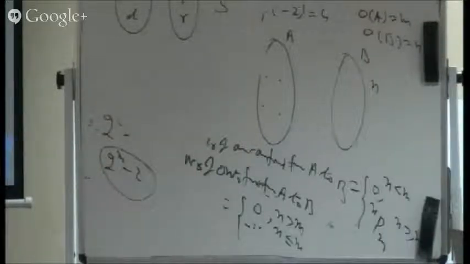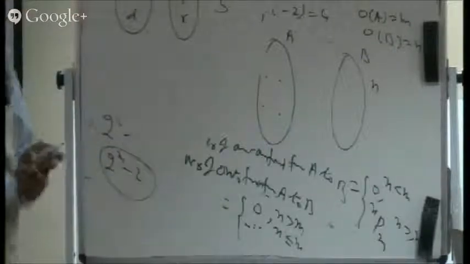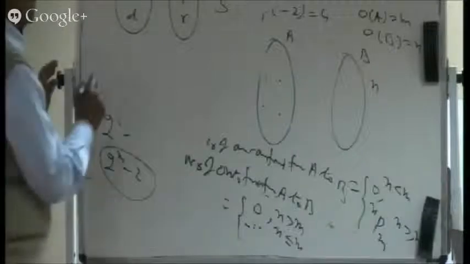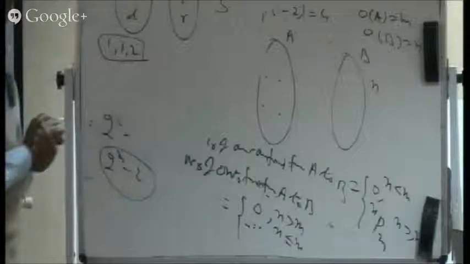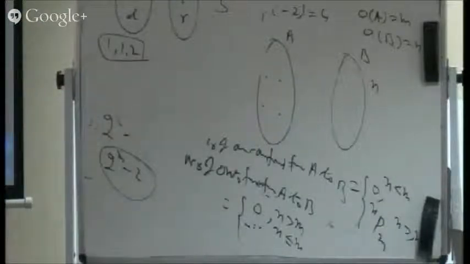There are 4 things to be distributed among 3 persons. What is the way out? Each must get at least 1. So what can be done is 1, 1, and 2. That I can change. I can give 2 to alpha, or I can give 2 things to beta, or I can give 2 things to gamma.